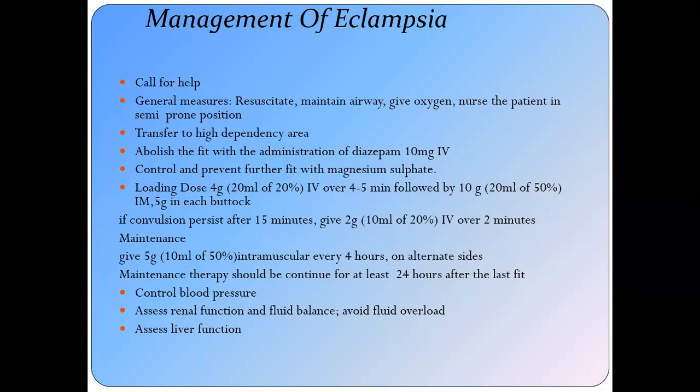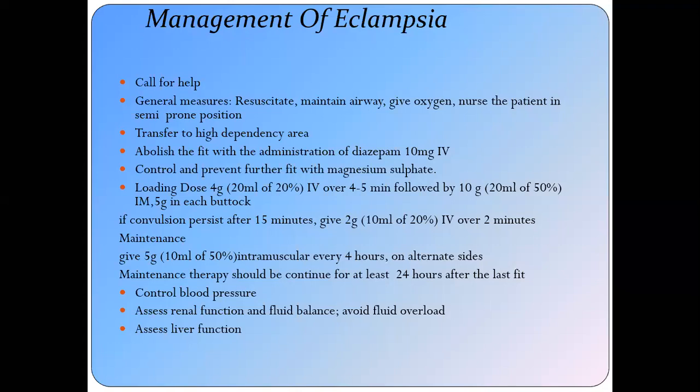If the convulsions persist after 15 minutes, you can give 2 gram, 10 ml of 20% solution over 2 minutes. Then give 5 gram, 10 ml of 50% solution intramuscularly every 4 hours in alternate buttocks. This therapy should be continued for 24 hours after the last fit or after the delivery of the baby, whichever comes first. If the fits are controlled, continue for 24 hours, or if the patient delivers, continue for 24 hours.